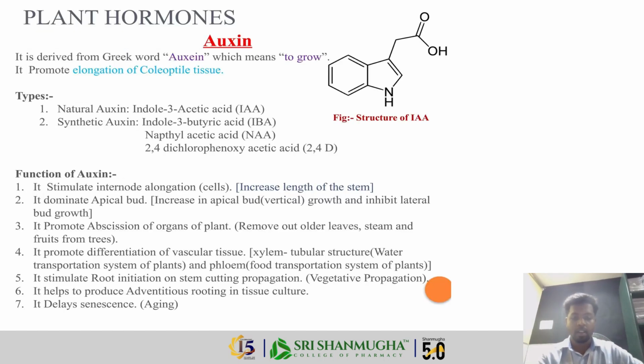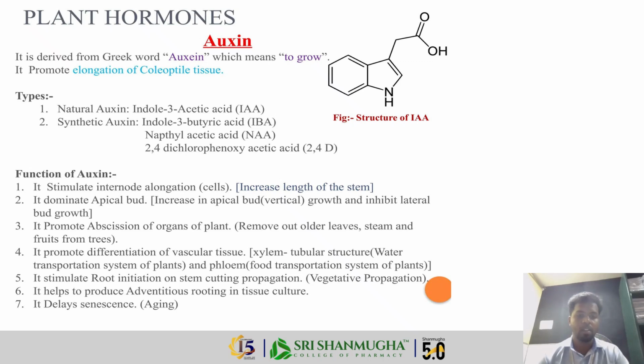There are five major plant hormones: auxins, gibberellins, cytokinins, ethylene, and abscisic acid. Now let's discuss each one in a simple way. First is auxins. The word auxin is derived from the Greek word auxein, which means to grow.